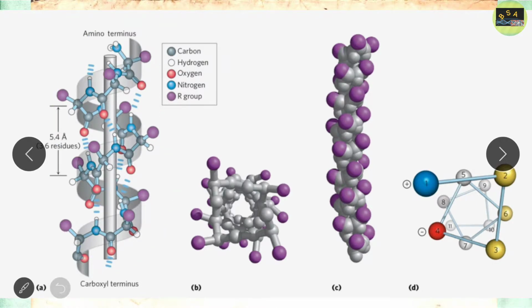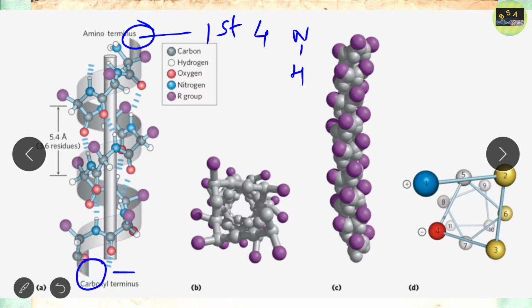If you see, the first 4 NH and the last 4 CO, suppose this is the last 4 CO, these first 4 NH and last 4 CO are free.